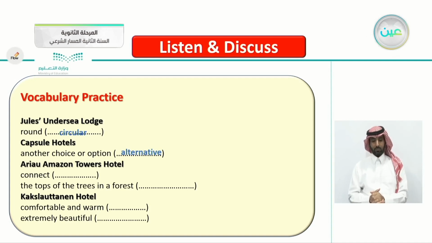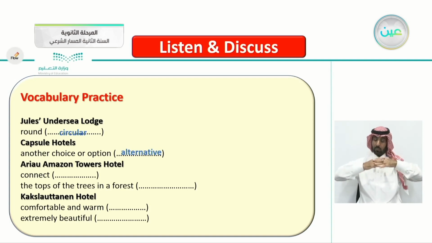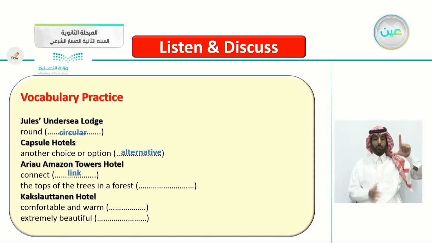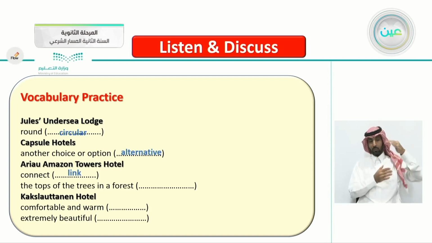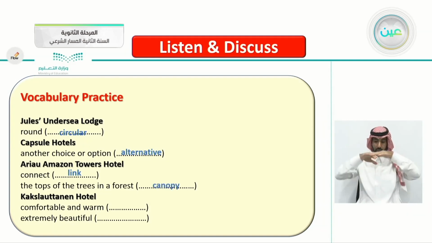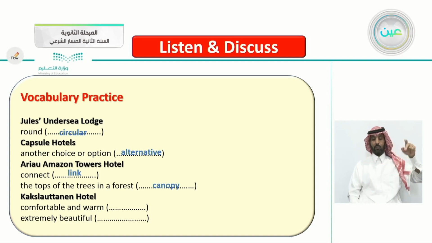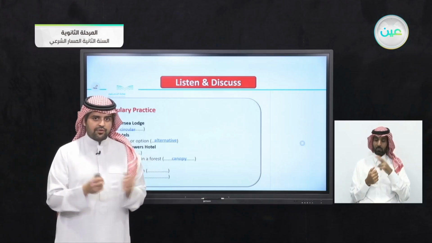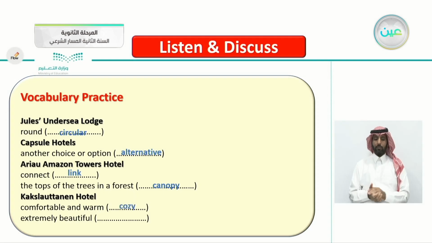The Ariau Amazon Towers hotels, the word connect. Give me a word that means connect. The hotels are connected through catwalks. Yes, very good. Link. Link has the same meaning as connect. The top of the trees in a forest. Very good. The canopy. The Kakslauttanen Hotel. Comfortable and warm. A word that means something is warm and comfortable. Very good. Cozy. When you say this place is cozy, it means that it's comfortable, it's warm, it's nice to stay in.